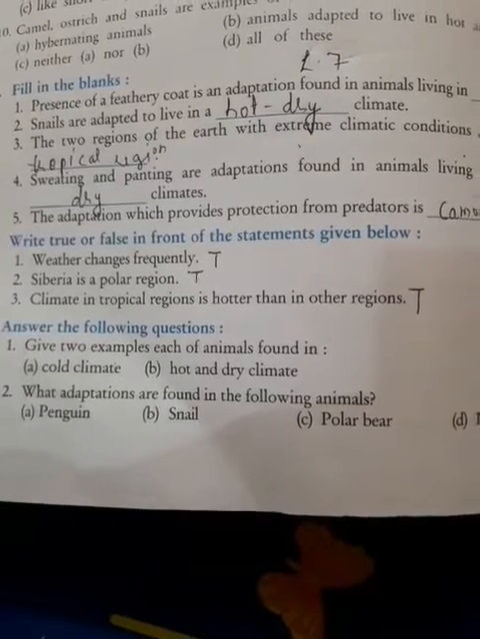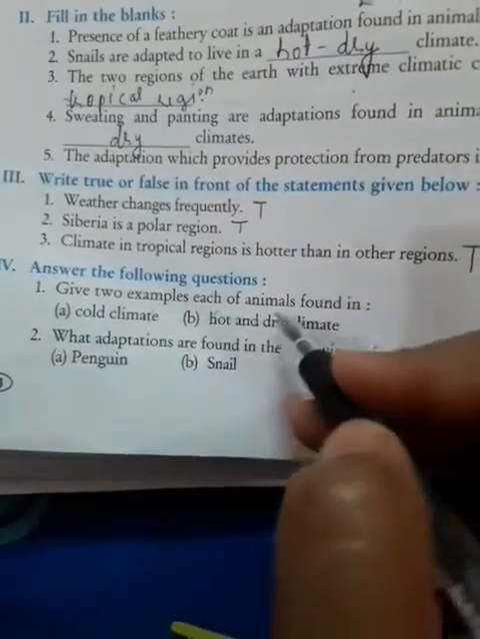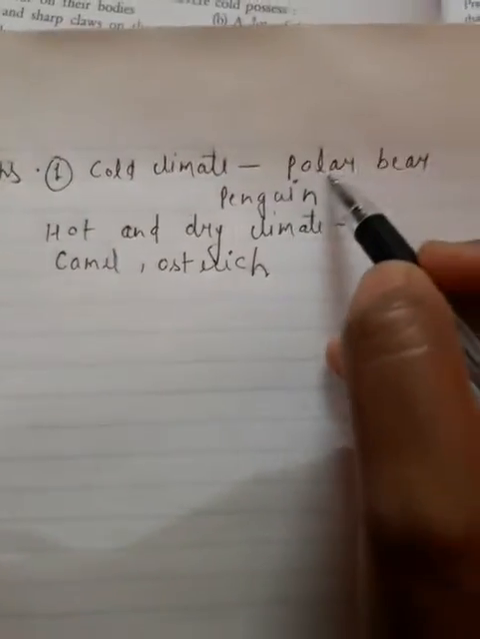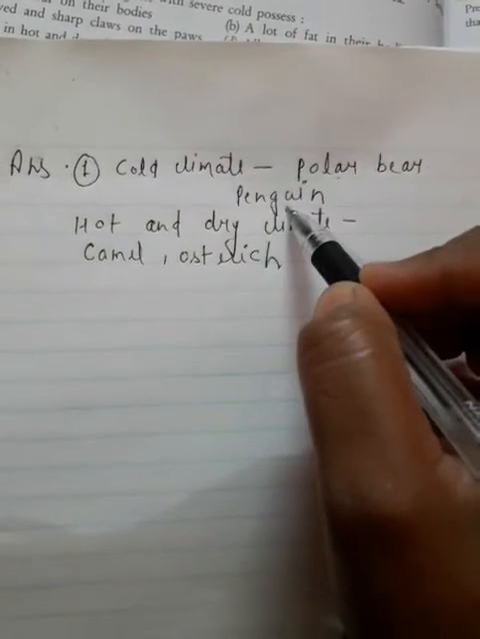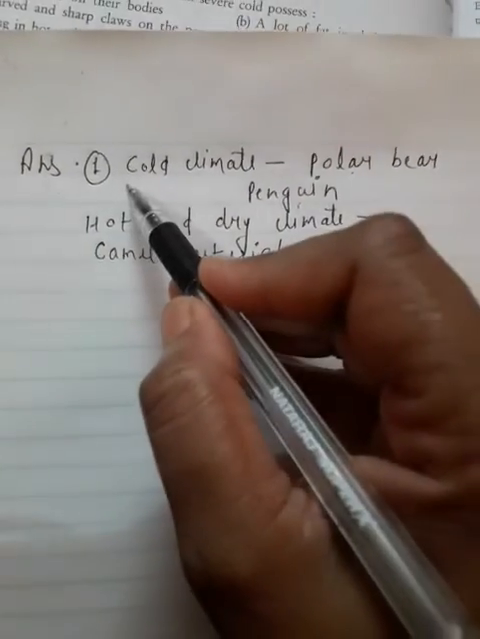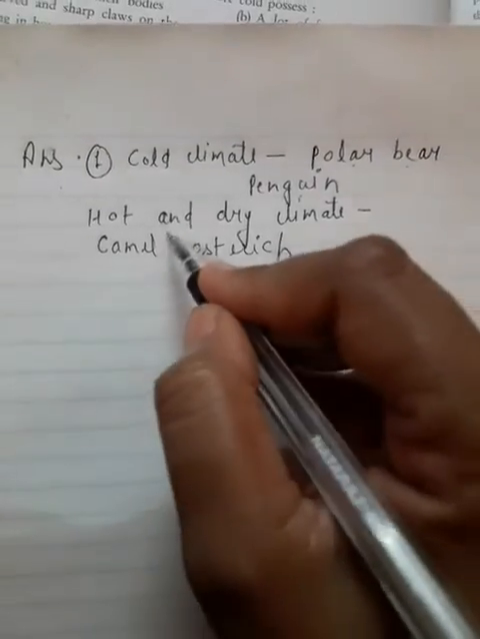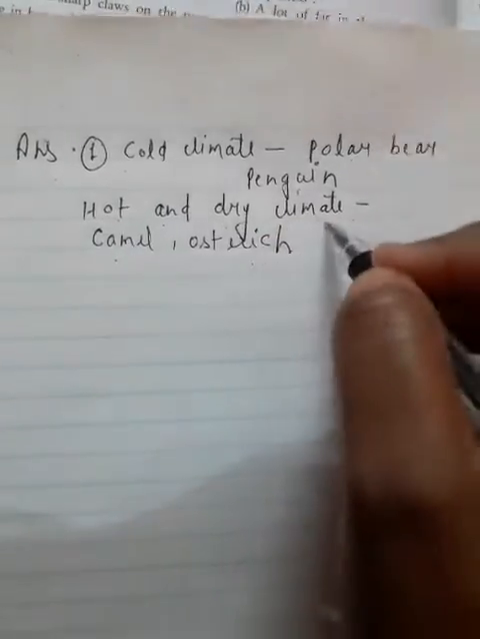That is true. And now come to the answer the following question. First one is, give two examples each of animals found in cold climate. In cold climate, polar bear and penguin. We have to write two examples. And in hot and dry climate, camel and ostrich.